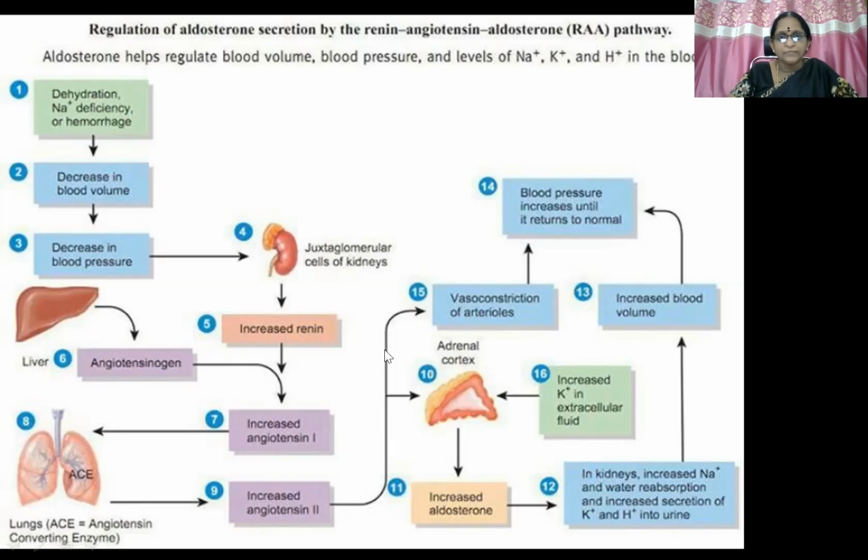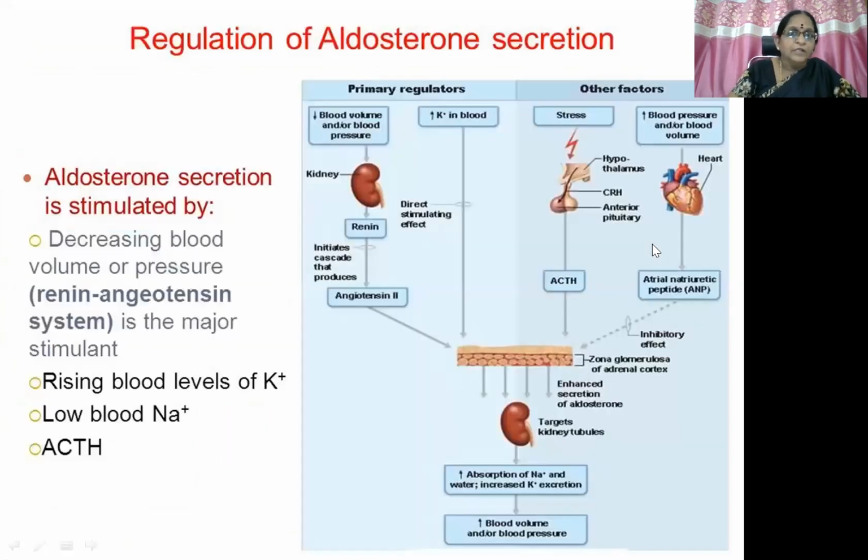Apart from that, there is a possibility of vasoconstriction of arterioles because of the stimulation of angiotensin 2. So this also raises blood pressure, and aldosterone, because of sodium absorption and potassium and hydrogen ion excretion, also raises blood volume and further raises blood pressure. Okay. So for the regulation of aldosterone secretion, there are 4 major factors that are involved.